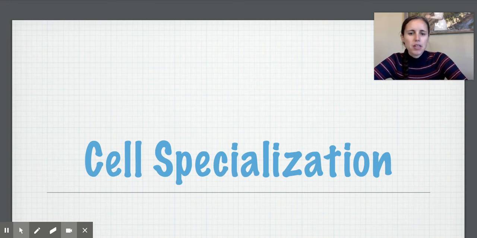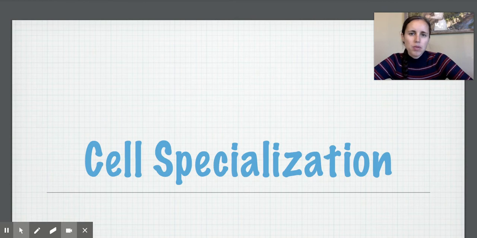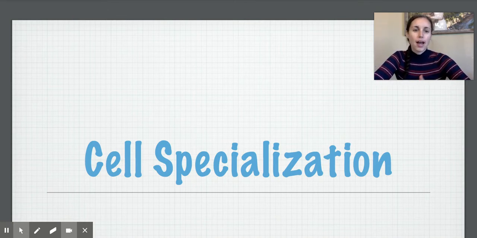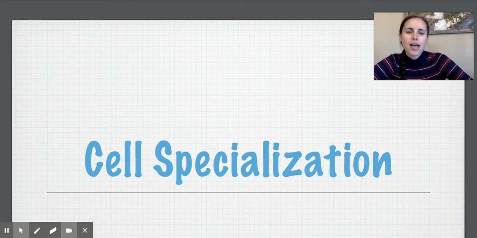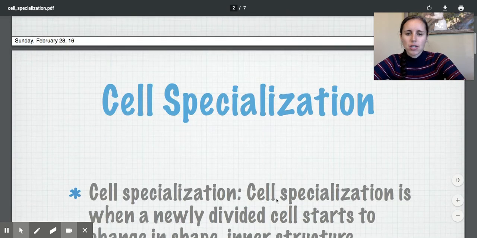So today we're going to be looking at this concept of cell specialization. We already talked about cell differentiation and how cells can become specialized after they divide. So you might have a cell that can become a brain cell or a heart cell or a skin cell and have specialized looks to help its function. Today we're going to talk a little bit about what helps cell specialization.